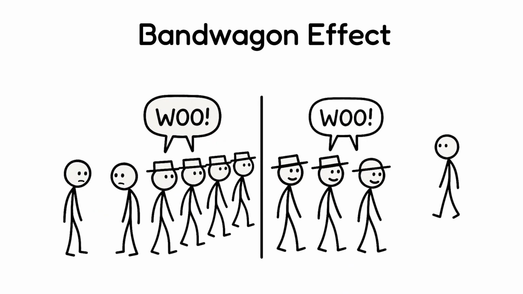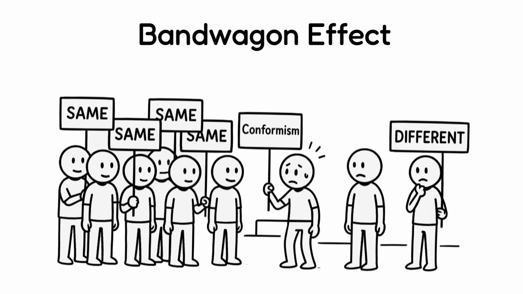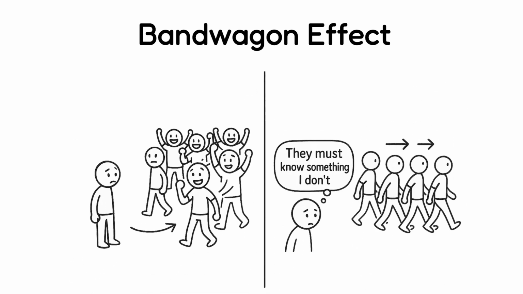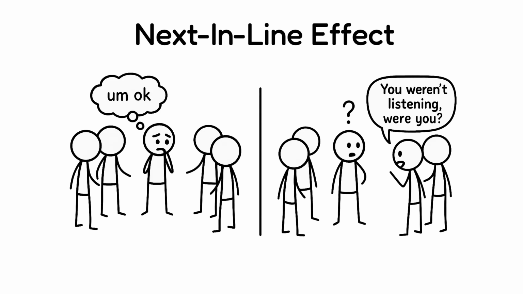Bandwagon effect. It's the tendency to adopt beliefs or behaviors simply because many other people are doing the same. This often happens for two main reasons: conformism, which is the desire to fit in with the group, and lack of information, where people assume the crowd must be right. Next in line effect. People tend to forget what others say right before or after their turn to speak because they're focused on their own performance.